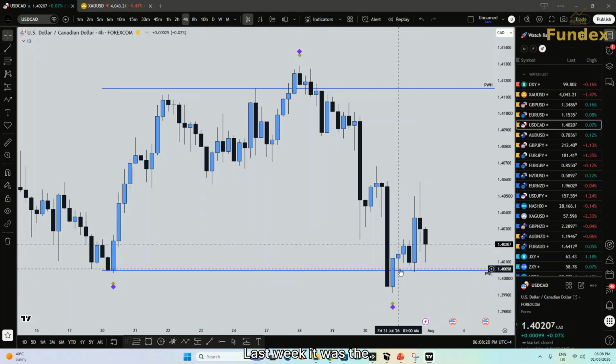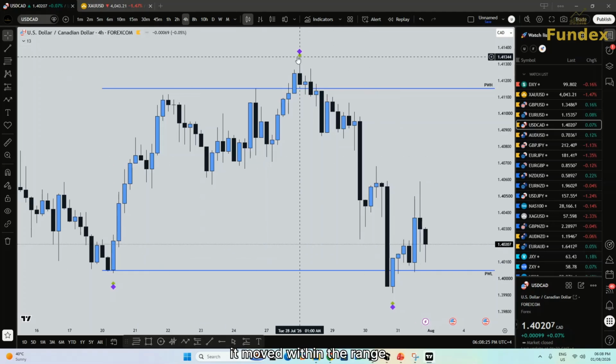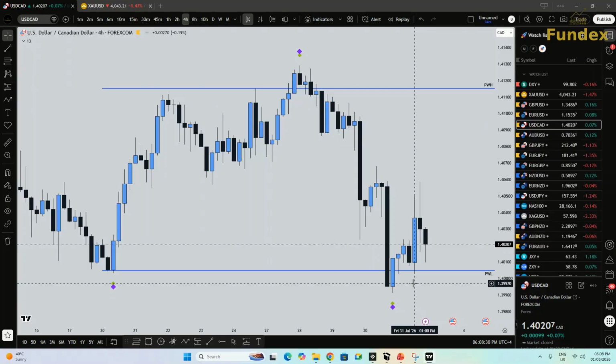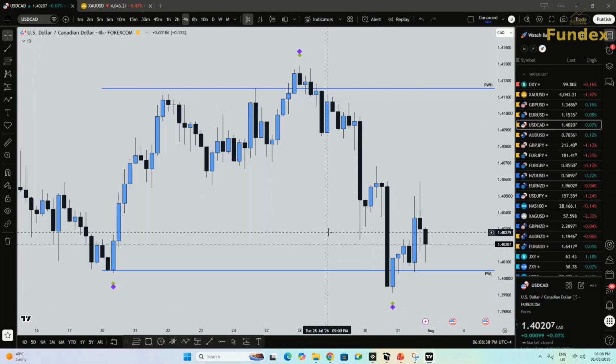Last week it was the easiest week because it moved within the range of previous week high and previous week low. So I'm going to wait for the market to tell me if the market is going to continue moving lower.